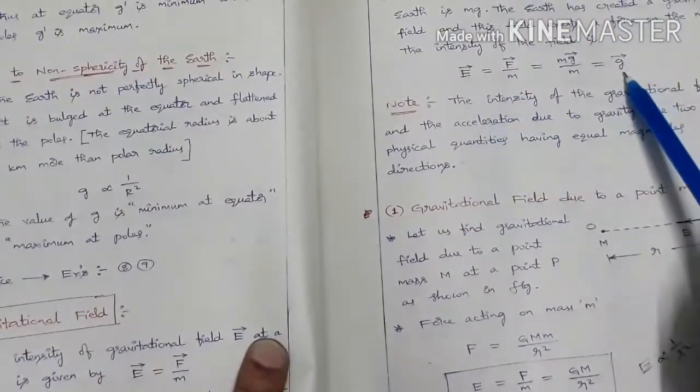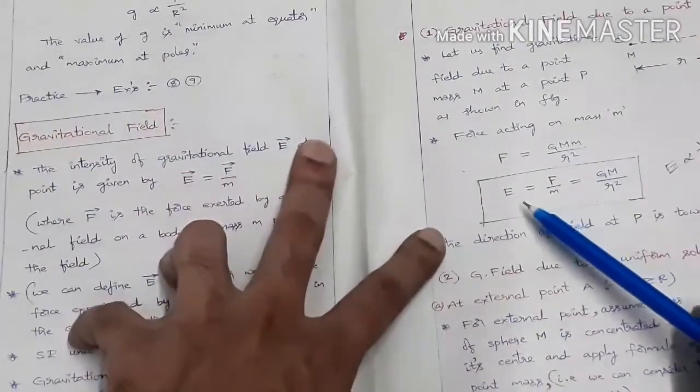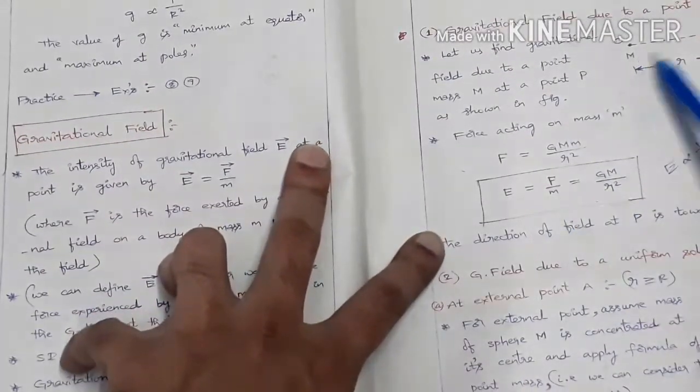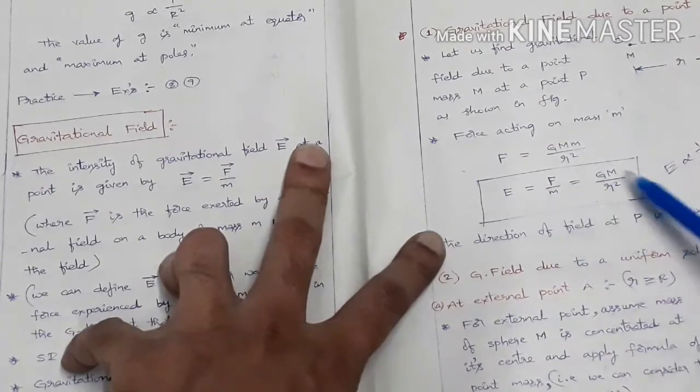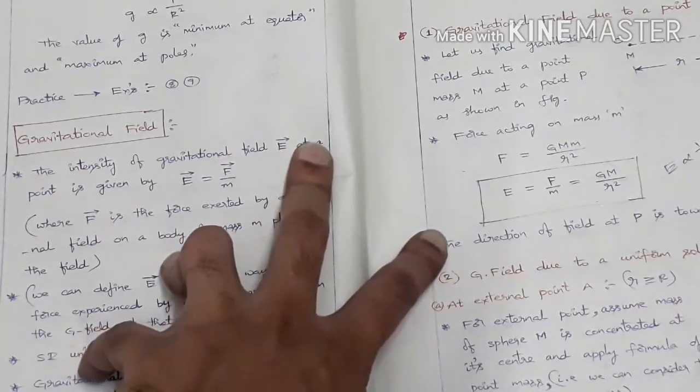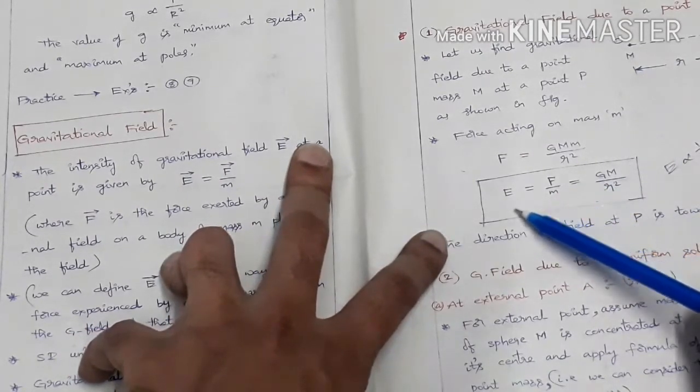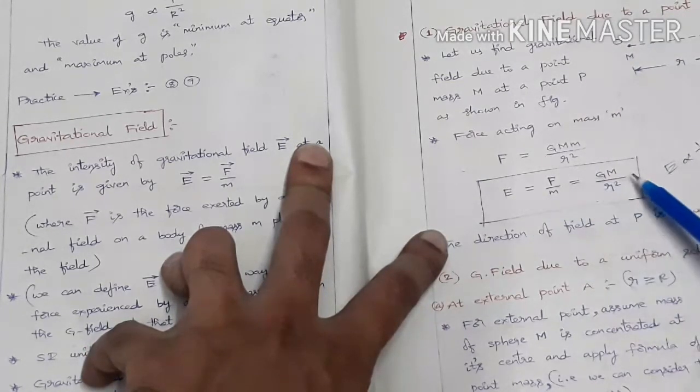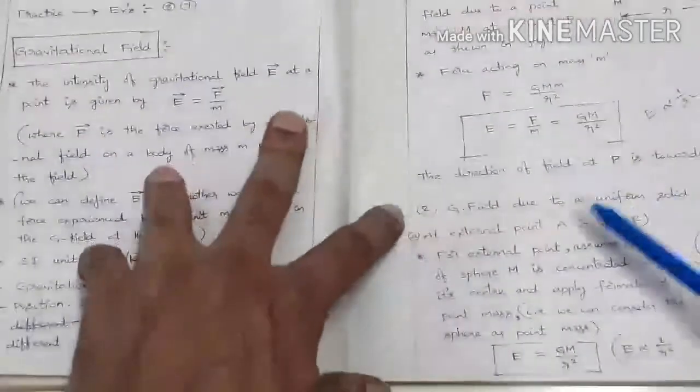E bar equal to g bar. So here gravitational field intensity due to a point mass at a distance r is given as E equal to GM by R square. Don't forget, even small g equal to GM by R square, and gravitational field intensity is also equal to GM by R square only.